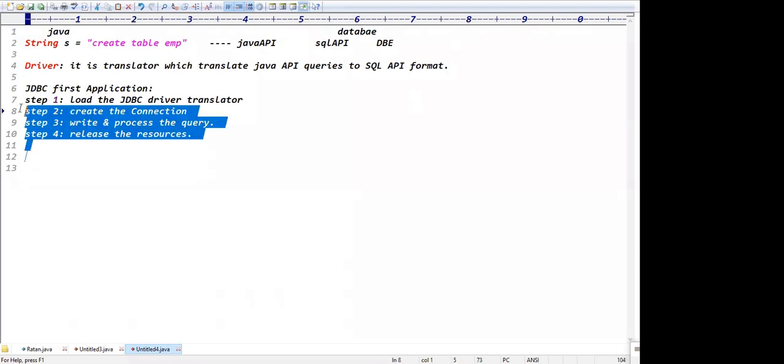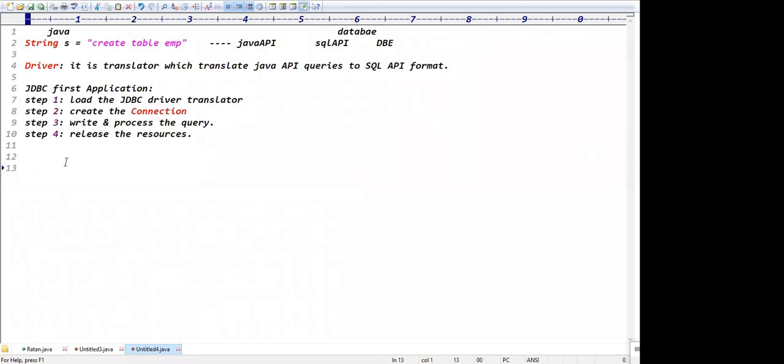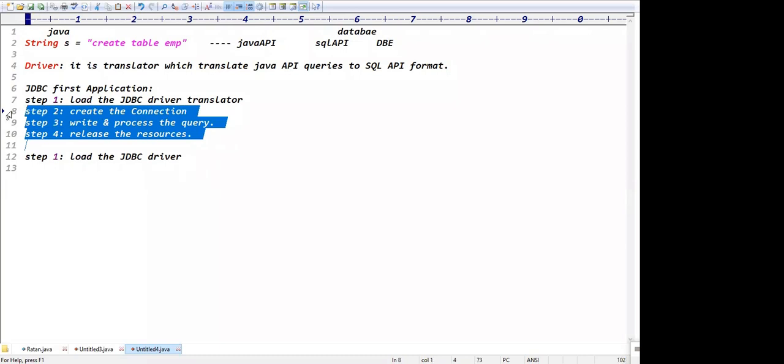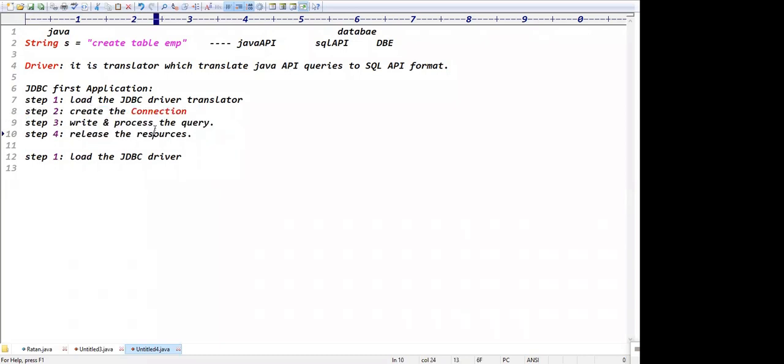Okay, please. Guys, the first step is to load the driver, right? This step alone will take the complete day today. Tomorrow we have the class, and we'll complete the remaining three steps, and tomorrow we'll complete the first application. The first step is what? Load the driver. What do you mean by driver, guys?